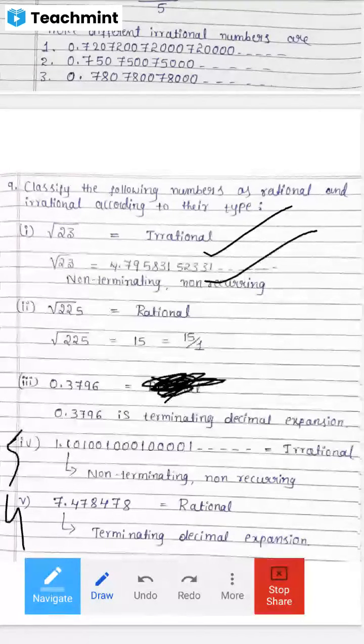It's okay, no problem. Now let us discuss this question: 1.1011001000100001 and so on. By looking at this problem, we can conclude whether it is rational or irrational.